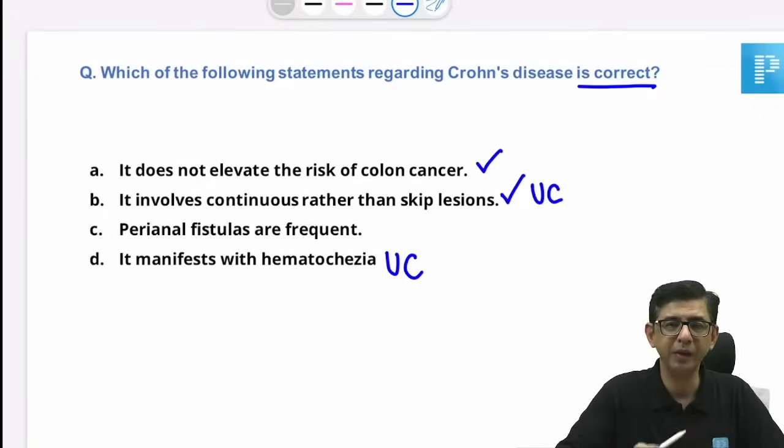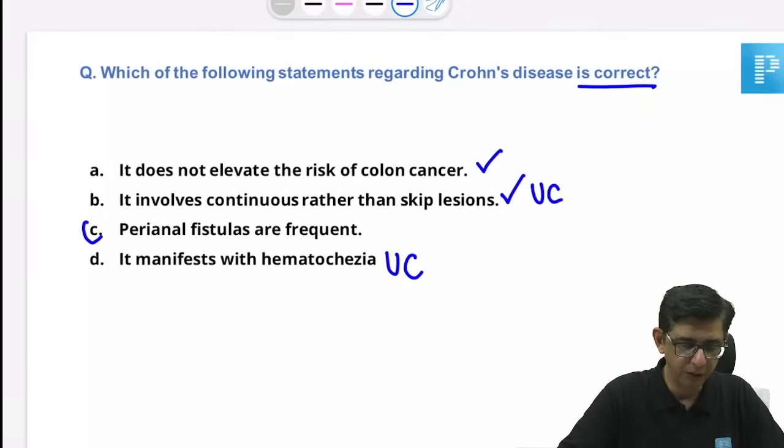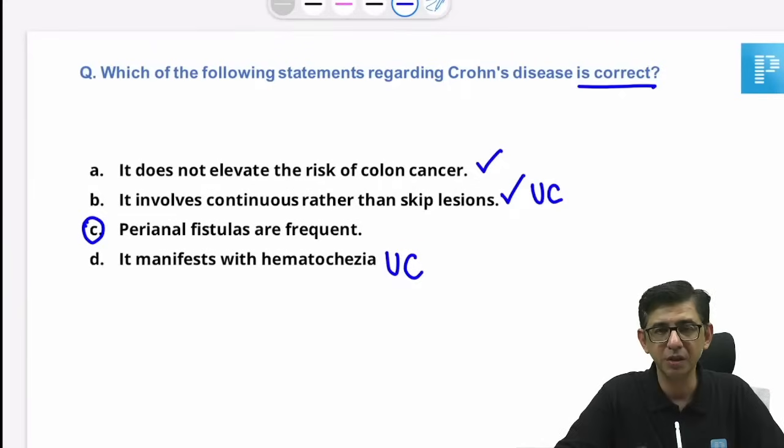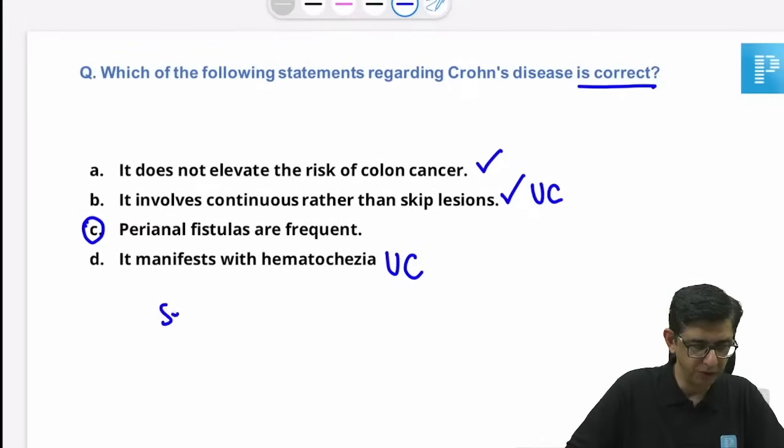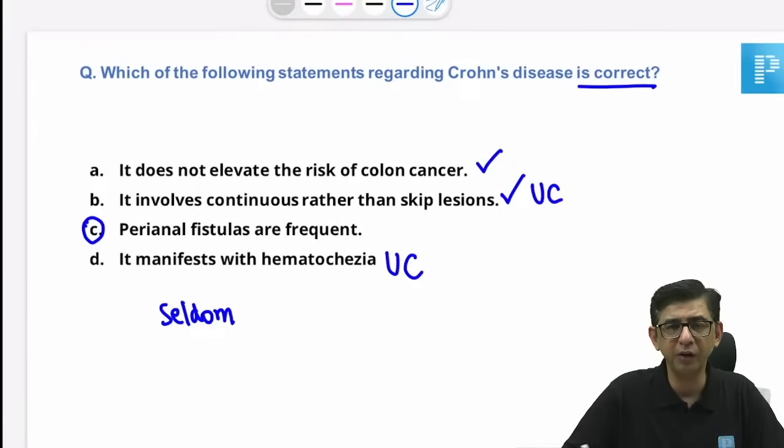Let me explain. If the question says what is a feature of Crohn's disease, then the feature of Crohn's disease is going to be a perianal fistula. If he says it otherwise, which is unlikely to be present in Crohn's disease, then it seldom presents with hematochezia. So I got both versions of this question. That's what I'm trying to say, right? Seldom with hematochezia.